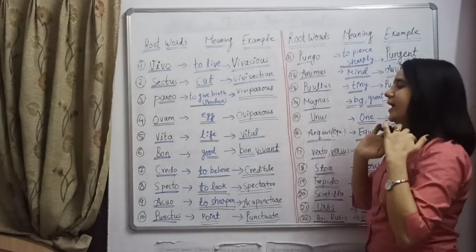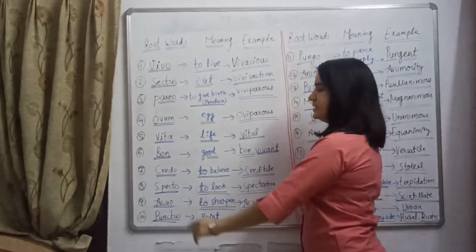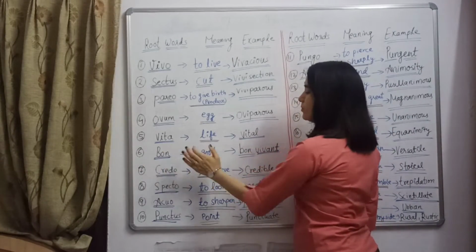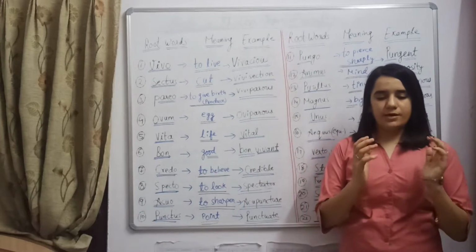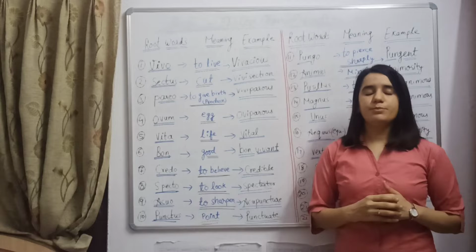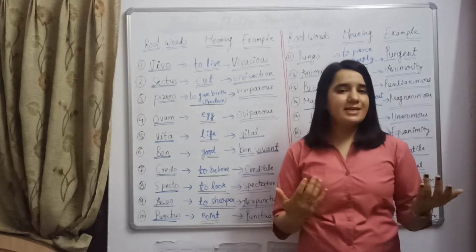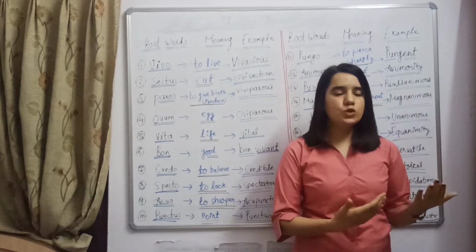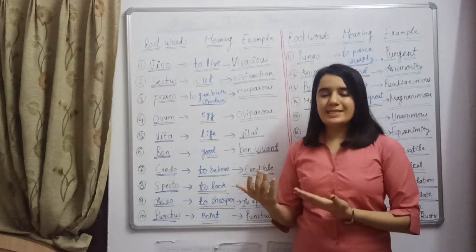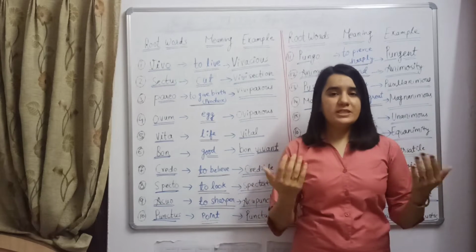So coming over here, sixth one is bon. Bon means good. Bon vivant: if we say a person is a bon vivant, it means a person who lives very luxuriously, who has a luxurious lifestyle, who eats good food, who stays in a good hotel, or who is rich.